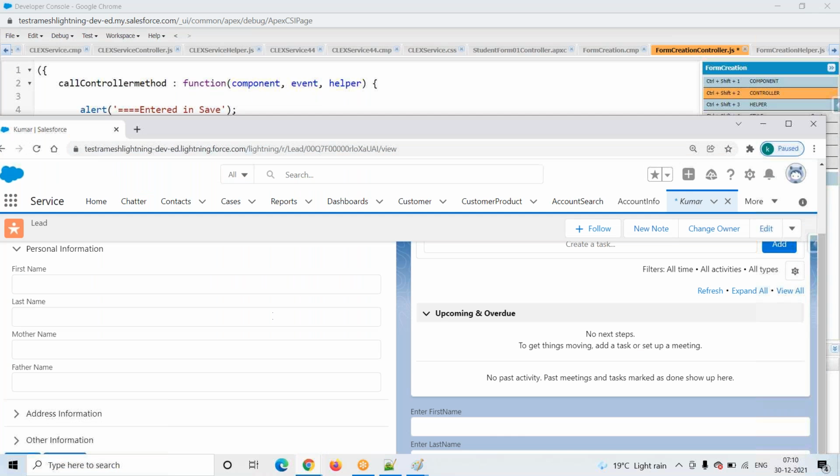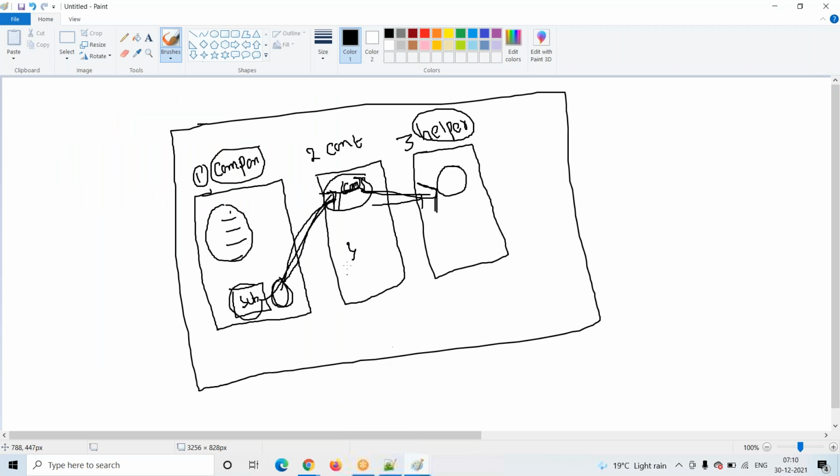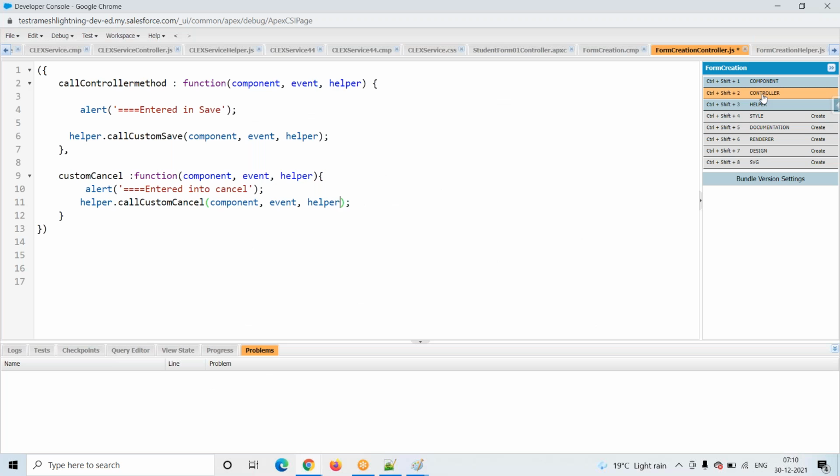Whenever the user clicks on this particular button, our request will go to this second item. From the second item, what are we doing? We are passing the request, not data, to the third item. What is the third item? Helper. How are we passing it?